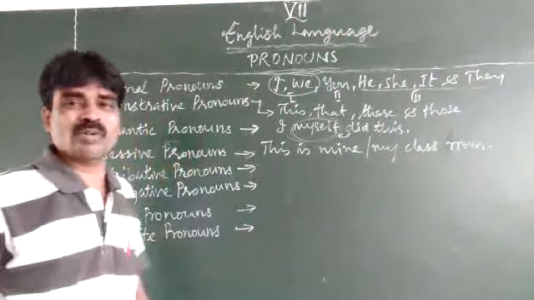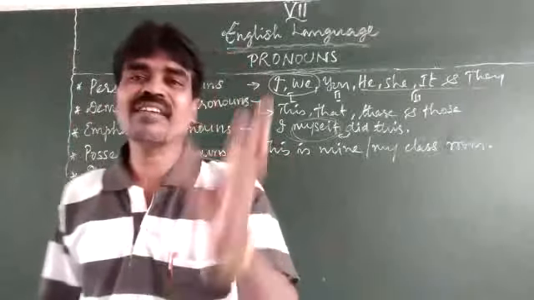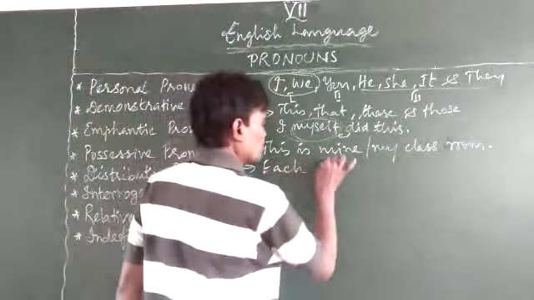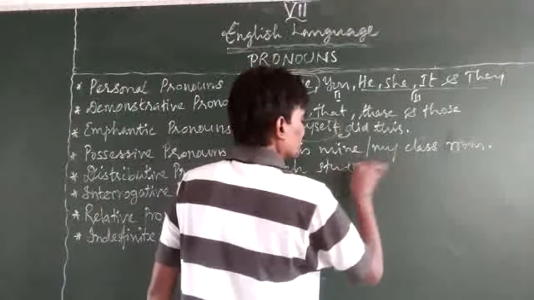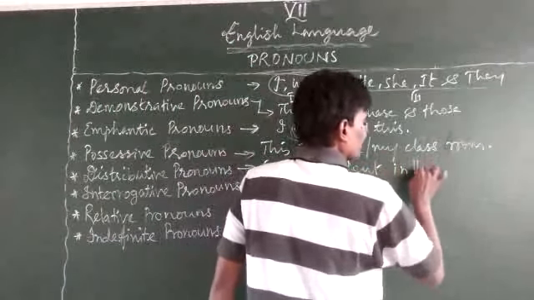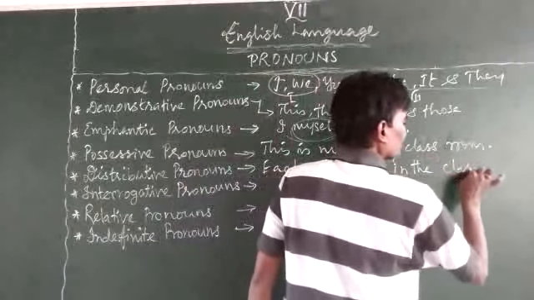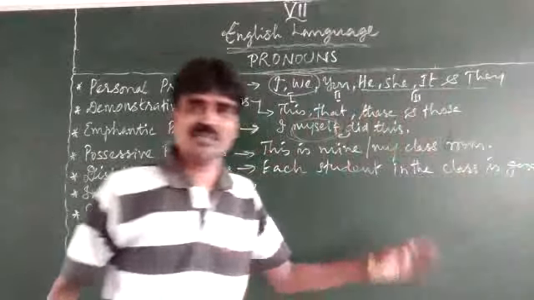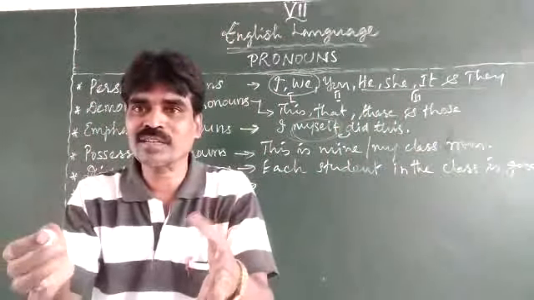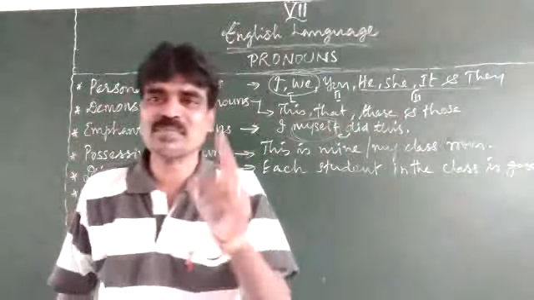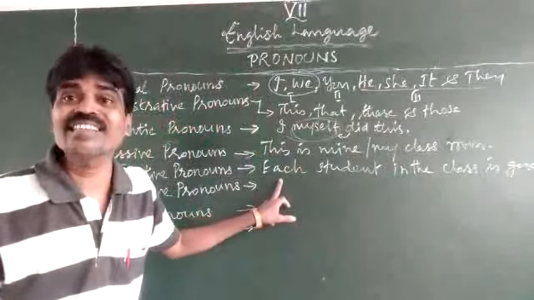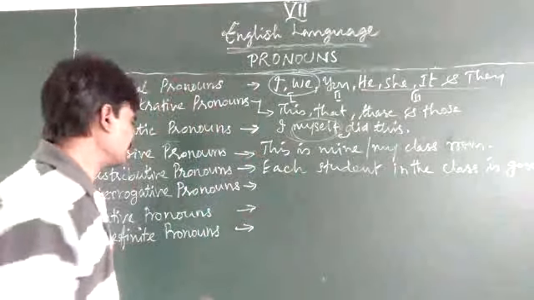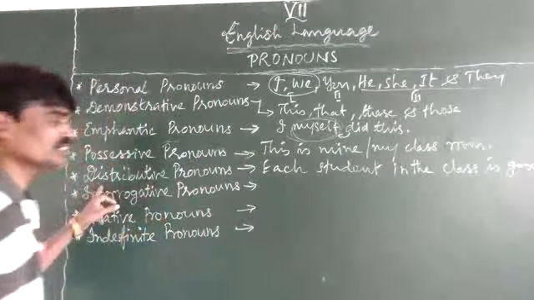Right? That's the distributive. Each and every. For example, each student in the class is good. Distributive. The whole class is not taken, but each and everyone in the class present has been taken. That is each, right? Each and every. These are the two major words that indicate distributive.